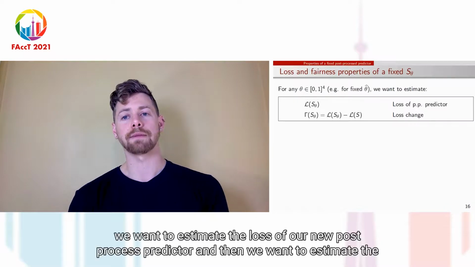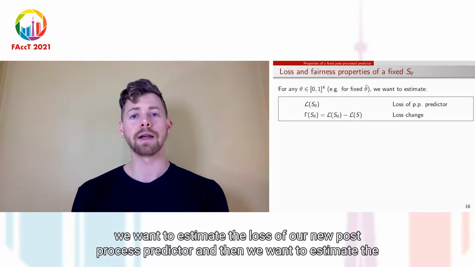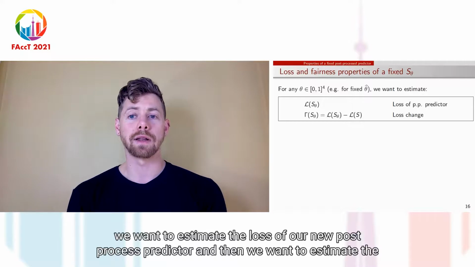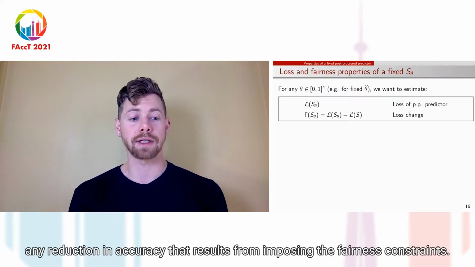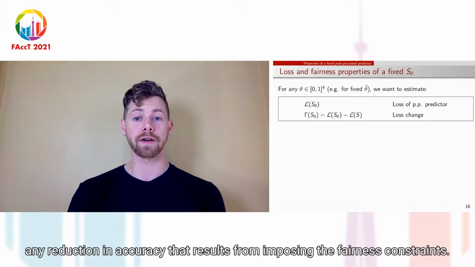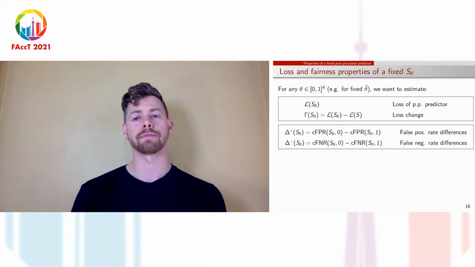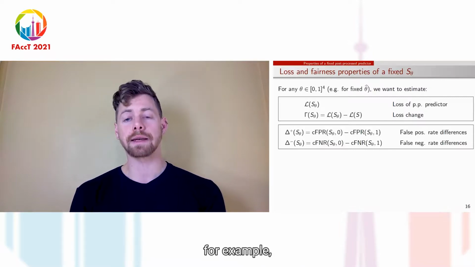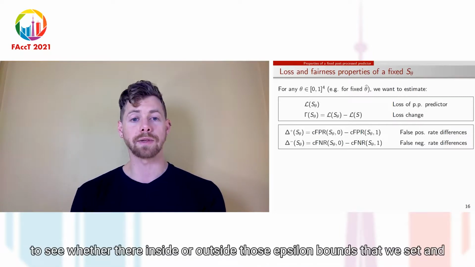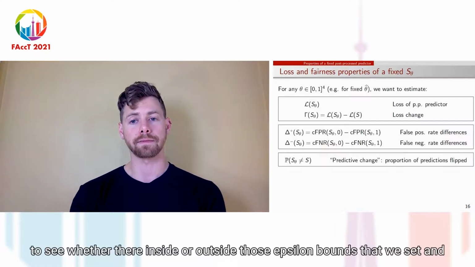First, we want to estimate the loss of our new post-process predictor, and then we want to estimate the loss change. For example, any reduction in accuracy that results from imposing the fairness constraints. Next, we want to estimate the error rate differences, for example, to see whether they're inside or outside those epsilon bounds that we set.